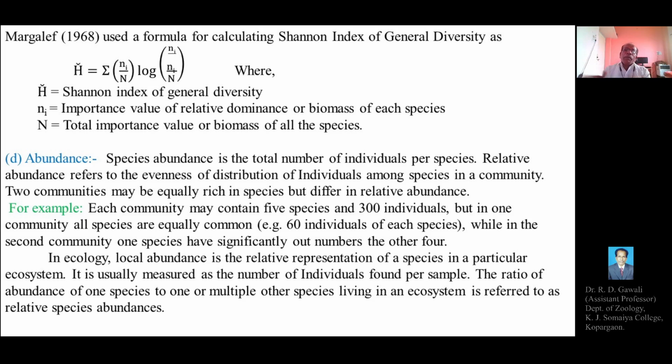So abundance of a species is simply a counting or measurement of all the members of the particular species. All the individuals of the species are counted, representing the species abundance.